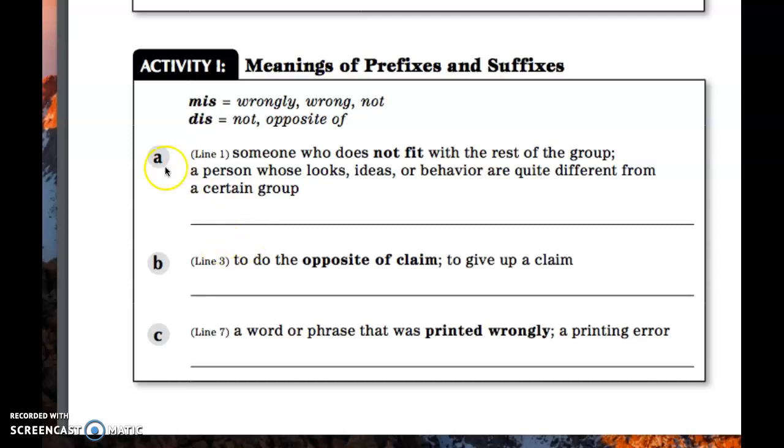Look at A. Let's read the explanation. Someone who does not fit in with the rest of the group, a person whose looks, ideas, or behaviors are quite different from a certain group. What word means someone who does not fit? Not fit. We could make that into misfit.